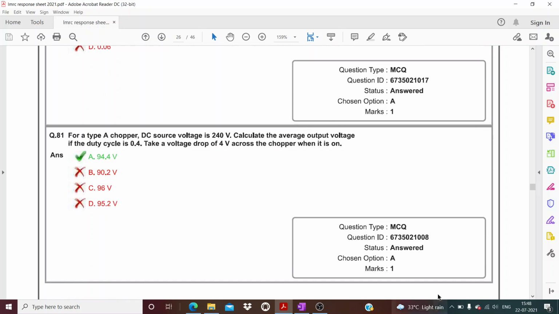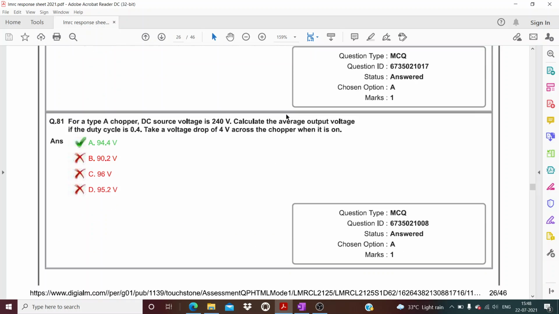Now question number 81. So this is a good question. For a type A chopper, the type A chopper is nothing but a buck chopper, or you can say a buck converter, which is a step down chopper. Okay, buck converter or step down chopper, whatever you call. So for a type A chopper, you have to calculate the average output voltage when the duty cycle is this.